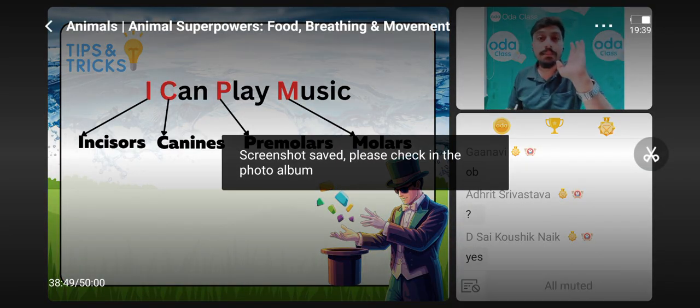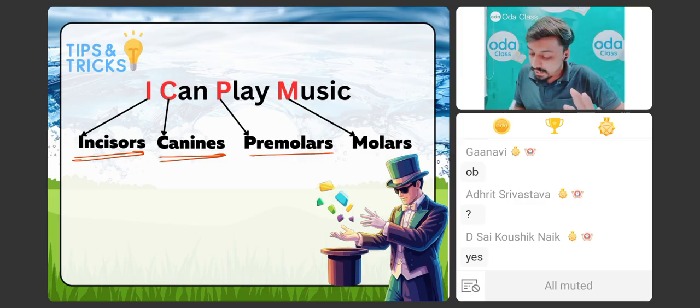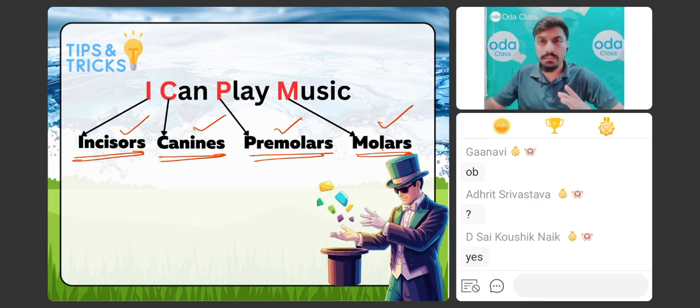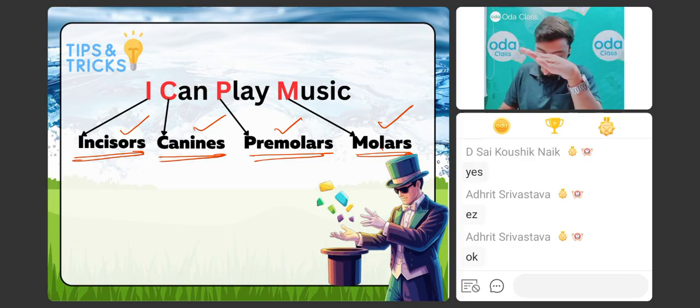I can play music. With the help of I, you can keep incisors. With the help of can, you can keep canines. With the help of play, you can keep premolars. And with the help of music, you can keep molars in your mind. Okay, so incisors, canine, premolars, and molars. So all these are different mnemonics which you can use to keep this in your mind. I can play music. Incisors, canine, premolars, and molars. Is it clear? Is it clear, guys? Okay.